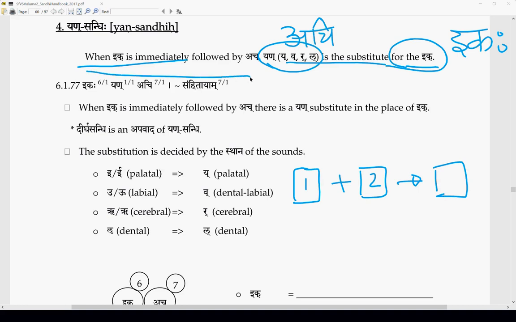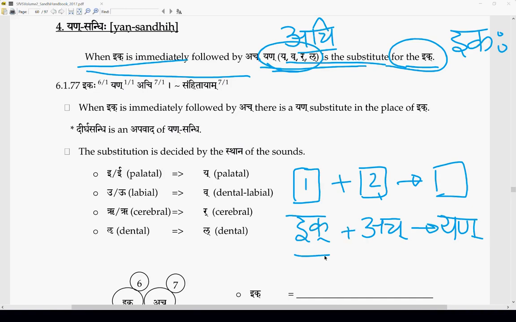When ik is followed by ach, that means ik is the purva varna, and what is the paravarna? Ach. Then yan becomes the substitute. This changes to yan. That is the simple meaning of this sutra.